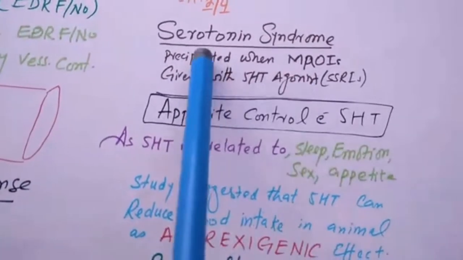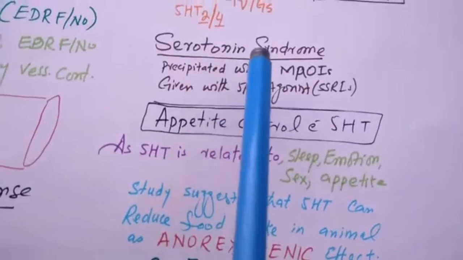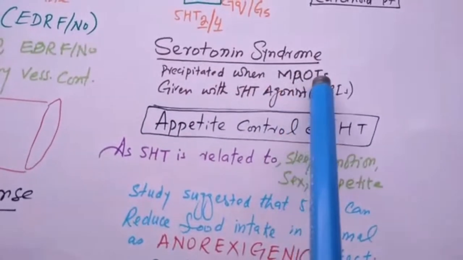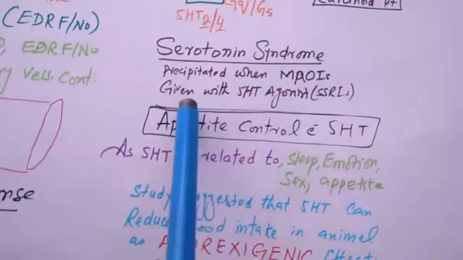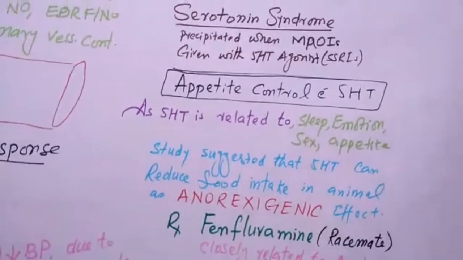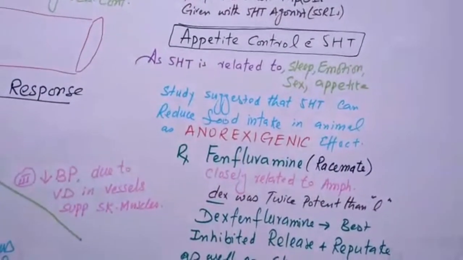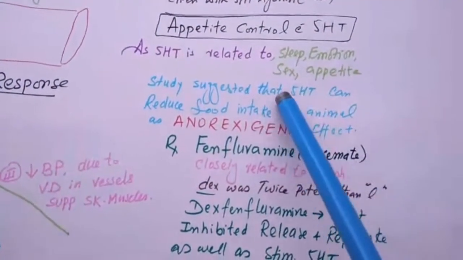In a carcinoid patient, remember there will be diarrhea, because in a carcinoid patient there will be increased concentration of serotonin. There is another term, serotonin syndrome. Serotonin syndrome is precipitated when monoamine oxidase inhibitors are given with 5-HT agonists, especially SSRIs. Appetite control with serotonin: serotonin is related to sleep, emotion, sex, and appetite.